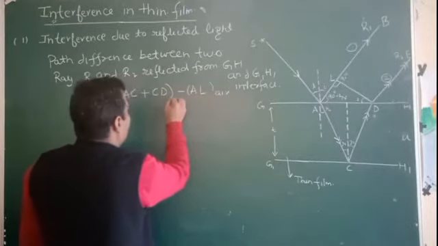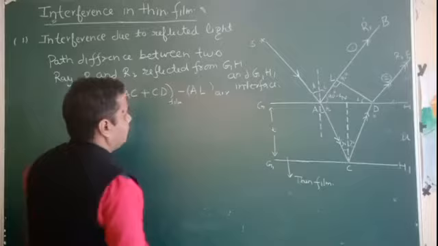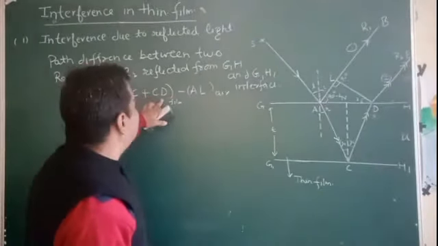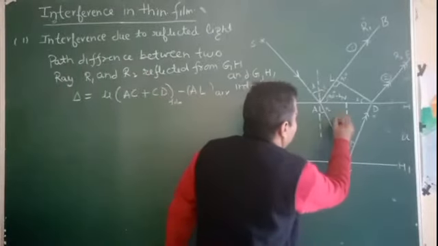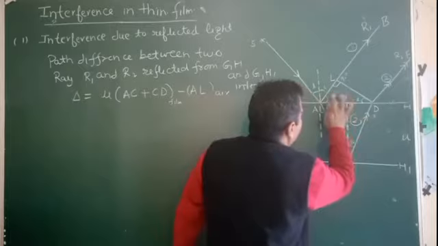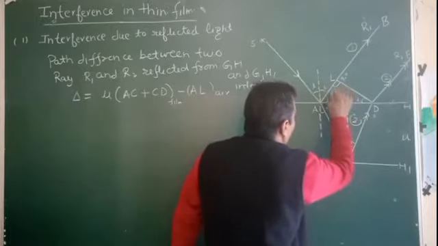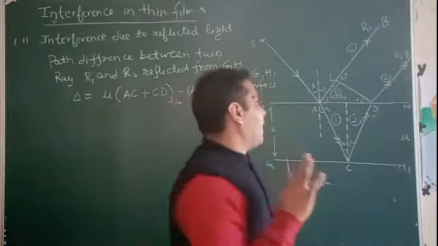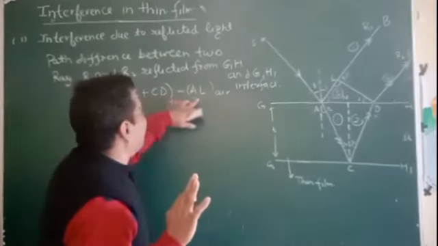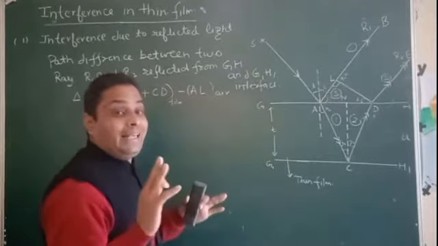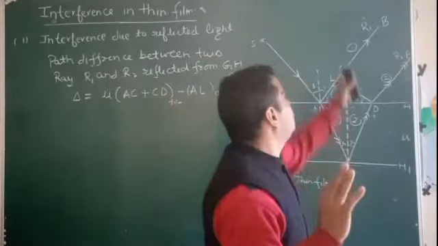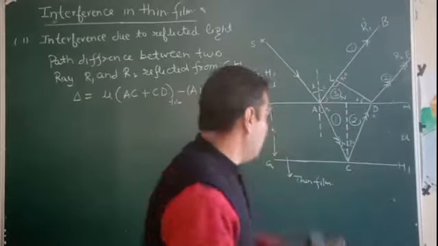Now we are going to calculate AC, CD and AL from triangle 1, triangle 2, and triangle 3. With the help of these triangles, we can get the total path difference of these two rays R1 and R2.